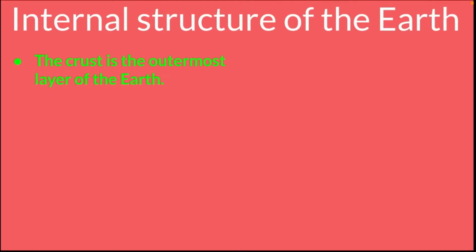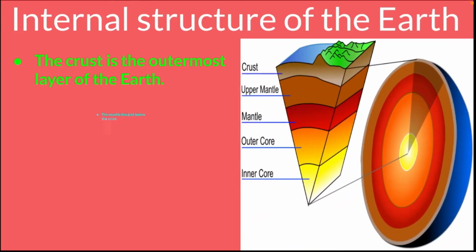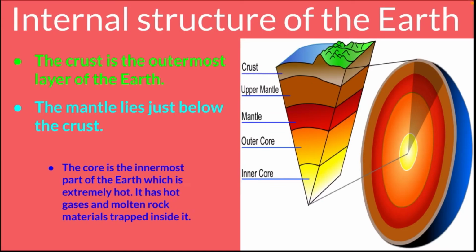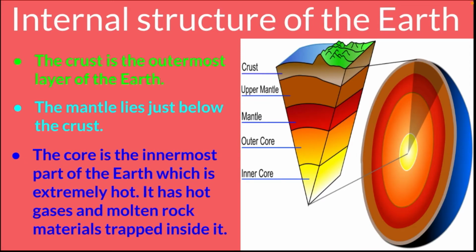The crust is the outermost layer of the earth. The mantle lies just below the crust. And the core is the innermost part of the earth, which is extremely hot. It has hot gases and molten rock materials trapped inside it. Children, what are the three layers of the earth? The three layers of the earth are crust, mantle and core.